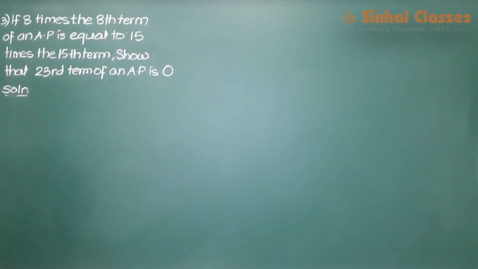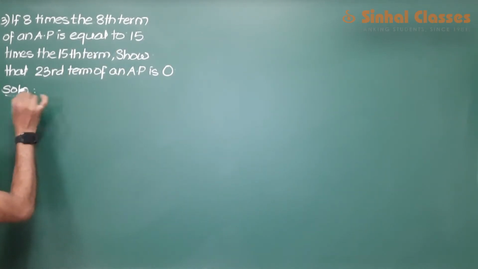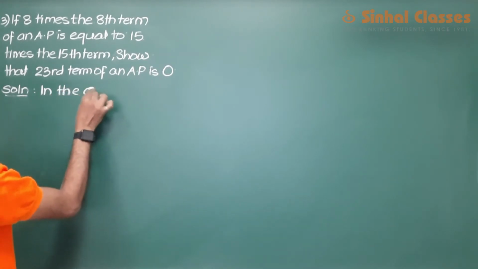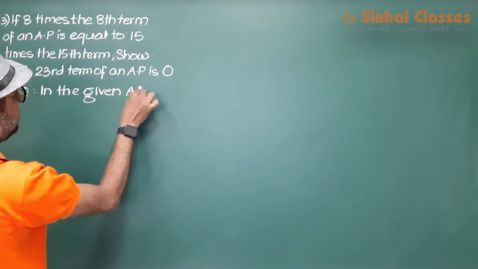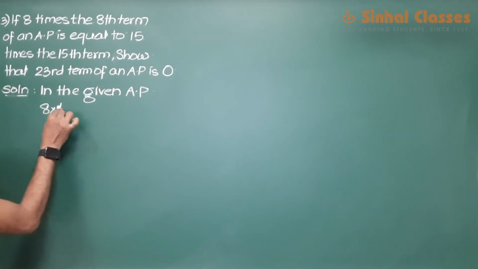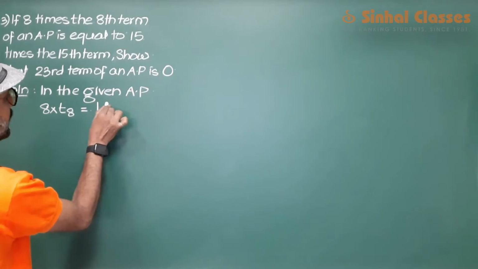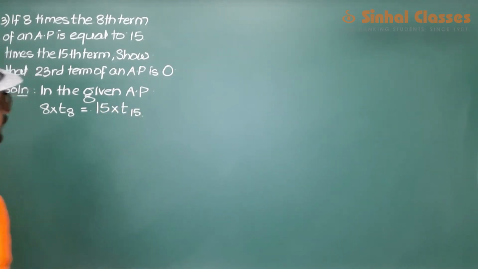It is given that 8 times the 8th term of an AP is equal to 15 times the 15th term. So in the given AP, 8 times the 8th term is equal to 15 times the 15th term.